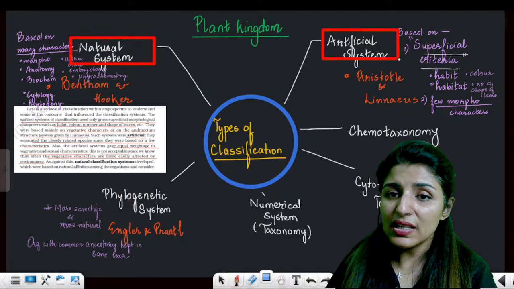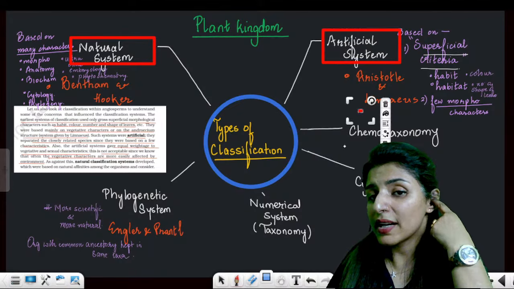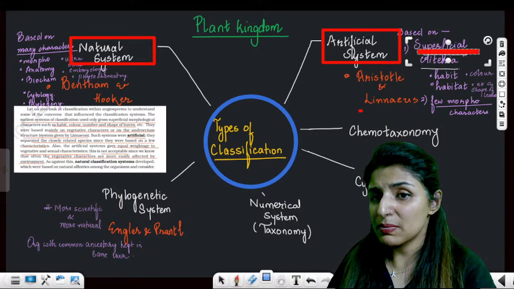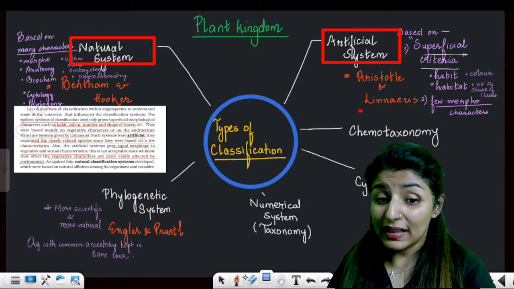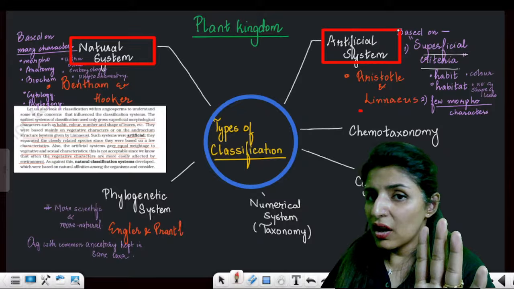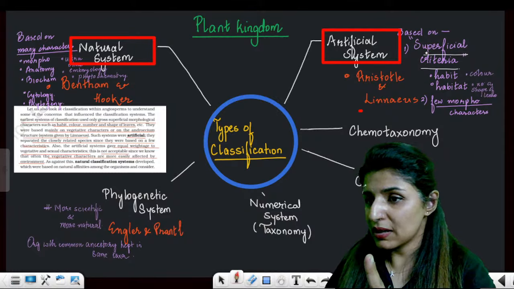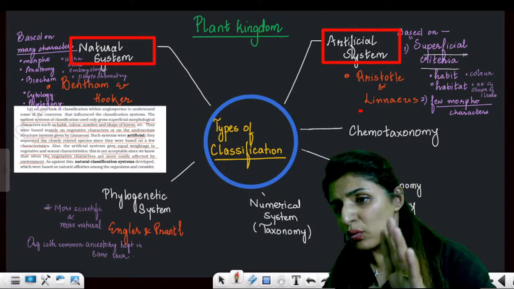While the artificial system of classification given by Aristotle and Linnaeus was just based on superficial criteria, it is not very authentic. What was the basis of artificial classification? You need to remember these bases. I'm telling you again and again. Take it as homework.